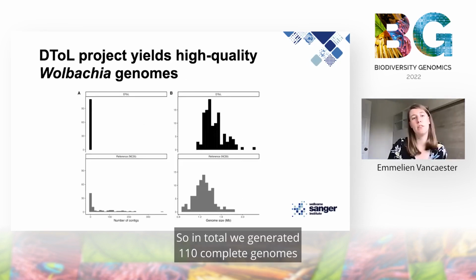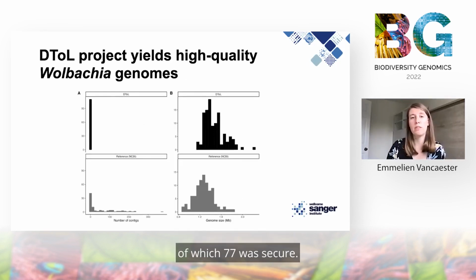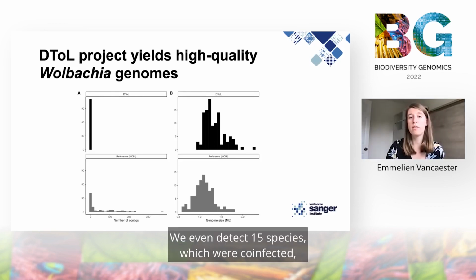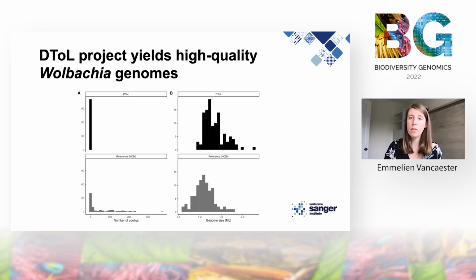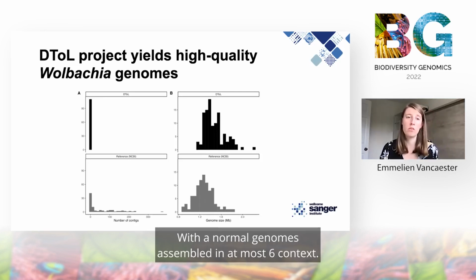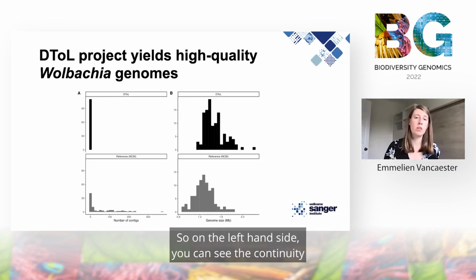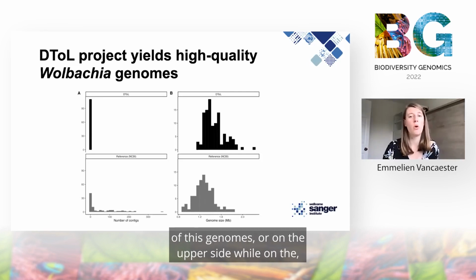So in total, we generated 110 complete genomes, of which 77 were circular. We even detected 15 species which were co-infected with 2 or more Wolbachia. These assembled genomes are of high quality, as shown in the figure here, with the novel genomes assembled in at most 6 contigs. So on the left-hand side, you can see the contiguity of these genomes on the upper side,